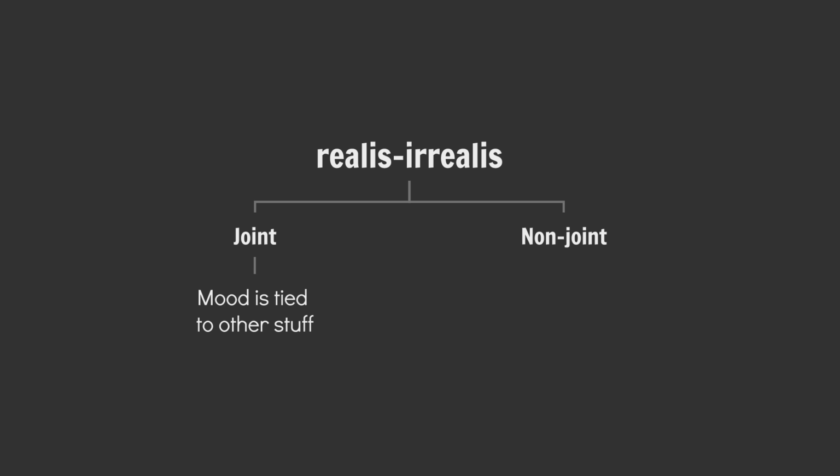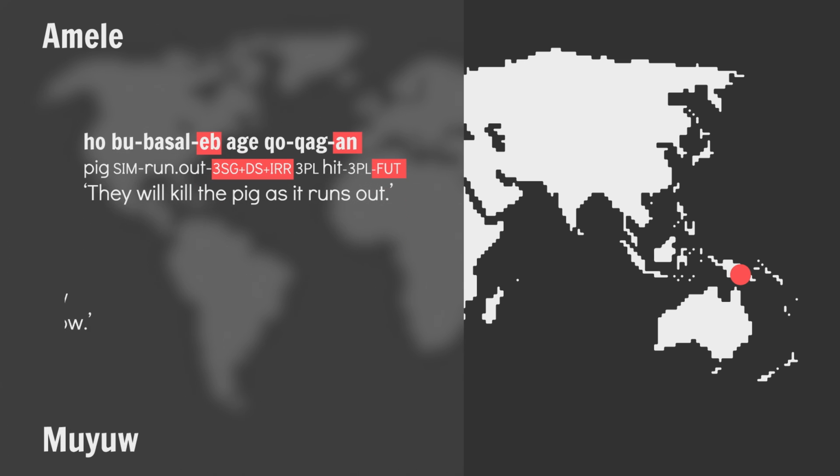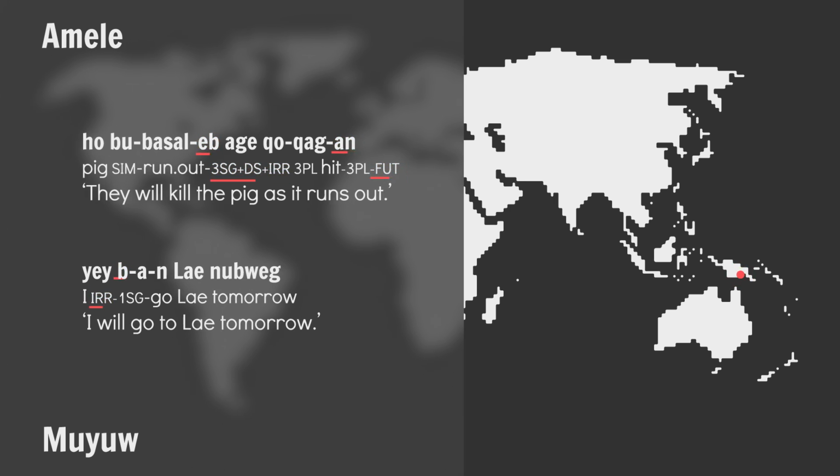Also, realis-irrealis systems tend to either be joint or non-joint. In joint systems, the main function of mood markers is to show up with other grammatical categories. In non-joint systems, the mood markers show up independent of other markers. Take Amele here. They will kill the pig as it runs out. Whenever you've got a future marker, the irrealis marker must be present. It's obligatory. The grammar requires it. Contrast that with Muyuw, where the irrealis marker is allowed to exist independent of other markers. I will go to lie tomorrow.